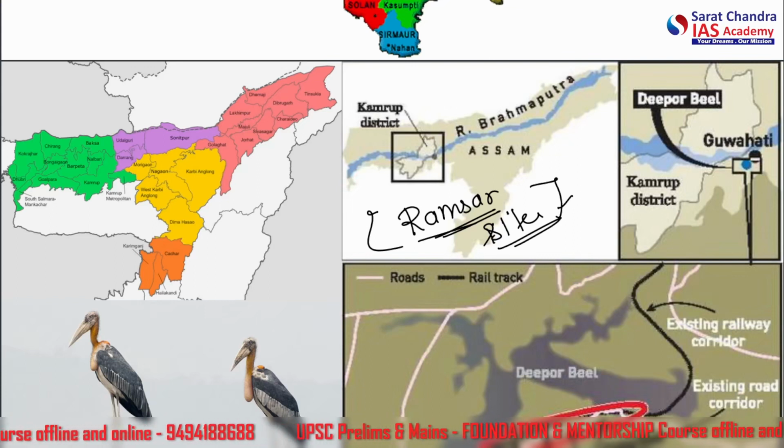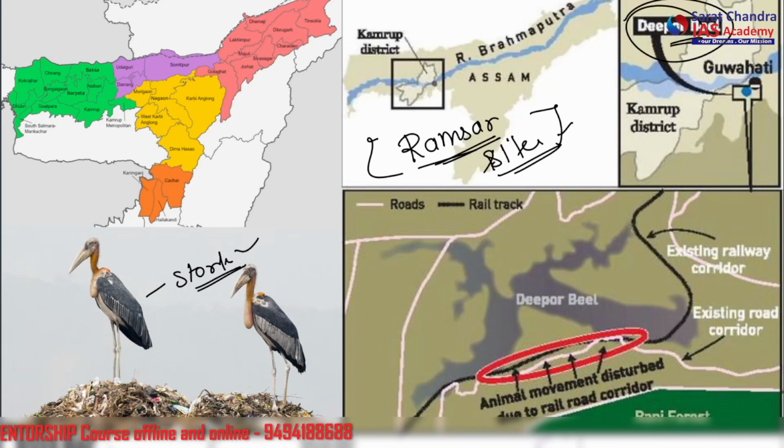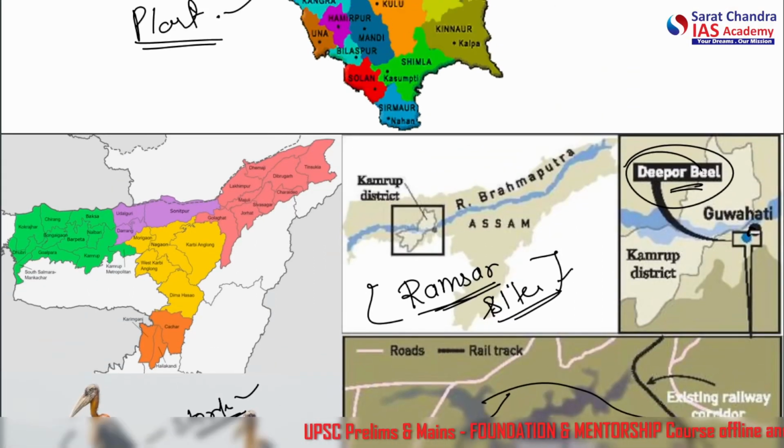These are the greater adjutant storks. You can see these are the storks. They are found in the Ramsar site of Deepor Beel, here in Assam. You can see Guwahati is very close to this. Elephants are also very famous in this Deepor Beel area, but the issue right now is about the storks. They are eating plastics from the waste instead of fish or anything else. They are literally feeding on the plastic waste in the landfill instead of fish from the wetland. So this Ramsar site, this Deepor Beel wetland we are talking about in Assam, is located here.